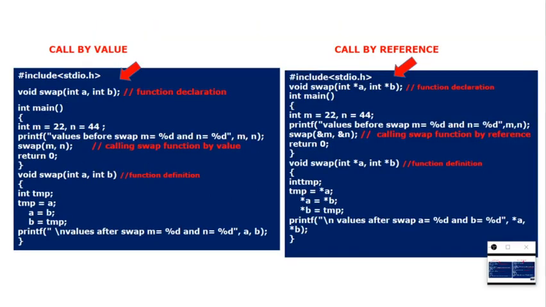What is the difference between call by value and call by reference? Let us see once. First difference is, instead of a and b we are using pointer a, pointer b. Second difference is, instead of passing values m, n, we are passing the addresses &m and &n. And third, in the formal parameters, in call by value we have int a, int b, and here we have pointer a, pointer b, right? So these are the three differences, where in call by value we are passing the value, and in call by reference we are passing the address. That's the difference. Nice, right?